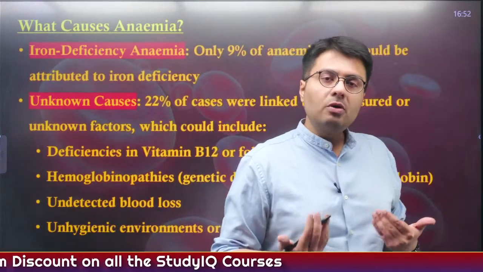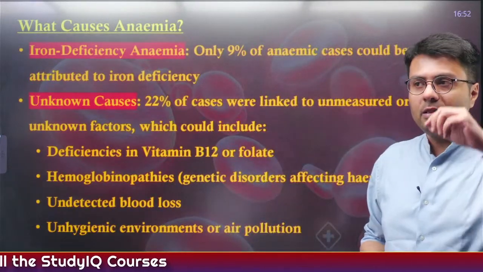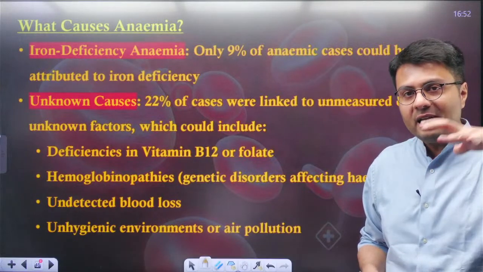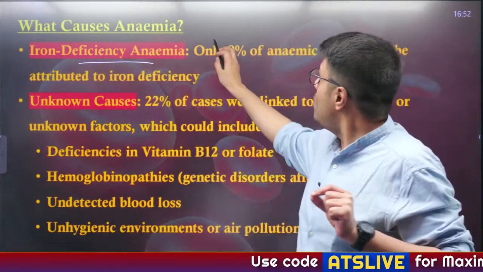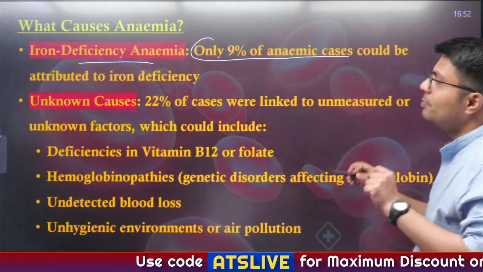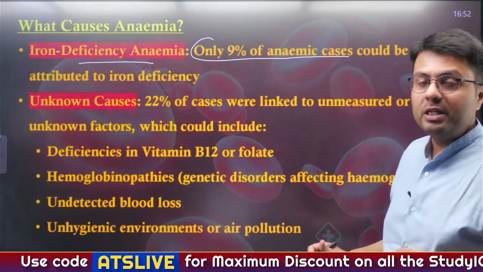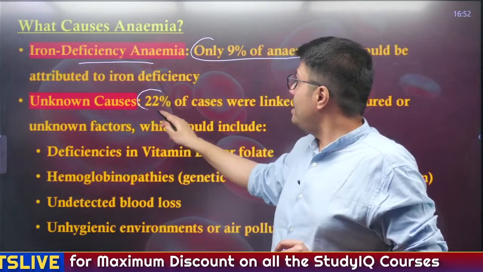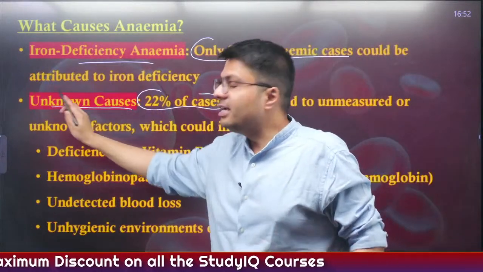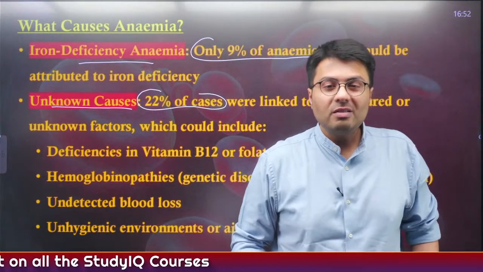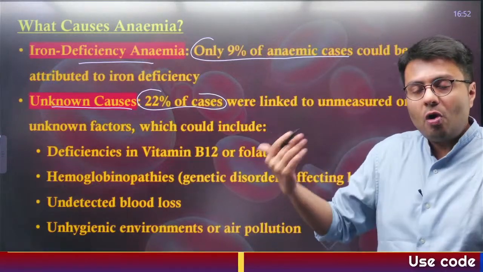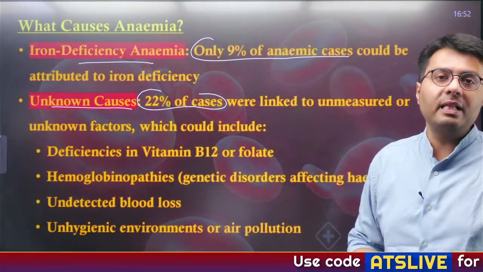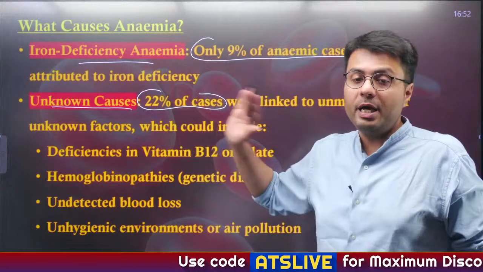Now, what are the causes of anemia? The most common cause that has been highlighted, at least in media, is the deficiency of iron. But you have to note that only 9% of anemia cases could be attributed to iron deficiency, whereas 22% of cases are linked to unknown causes, which sometimes are not measured properly or are not found properly by the healthcare professional, and this is where the big issue occurs.